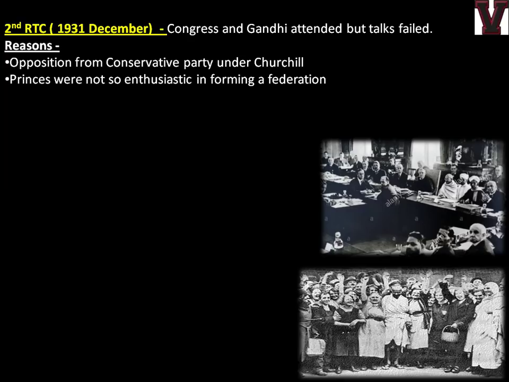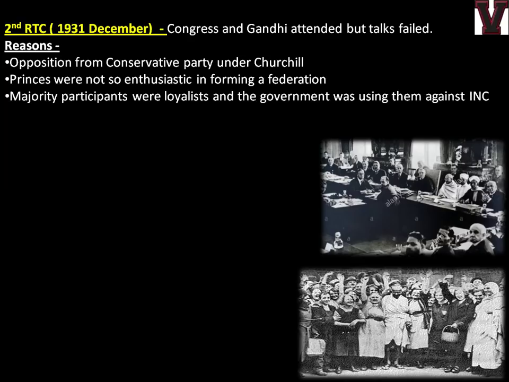That is one reason. Then the Princes, who were going and enjoying the sessions there, were not very enthusiastic about forming a federation. Why? Because they had been ruling in this kind of monarchy, this Raja life, for years. Now if a federal setup of center and state comes, they will not have any role.